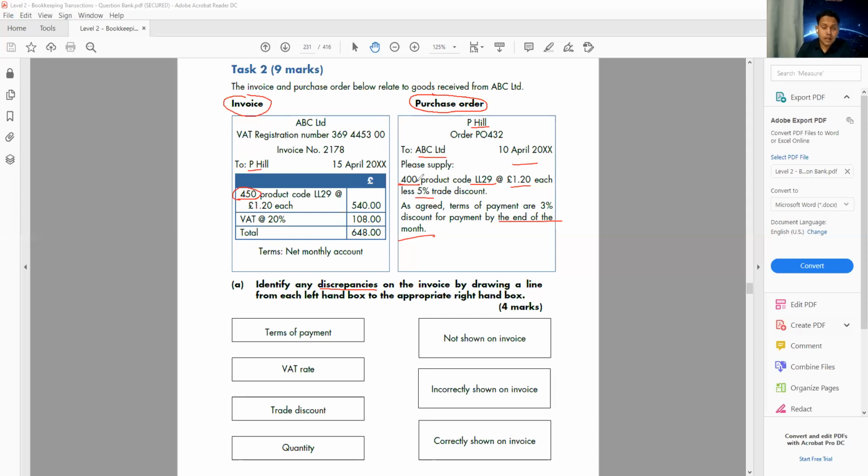So we ordered 400, but they sent me 450 and charged me for 450. The product code I can see is LL29, and in the order they sent me LL29. That's perfect. No problem for that.